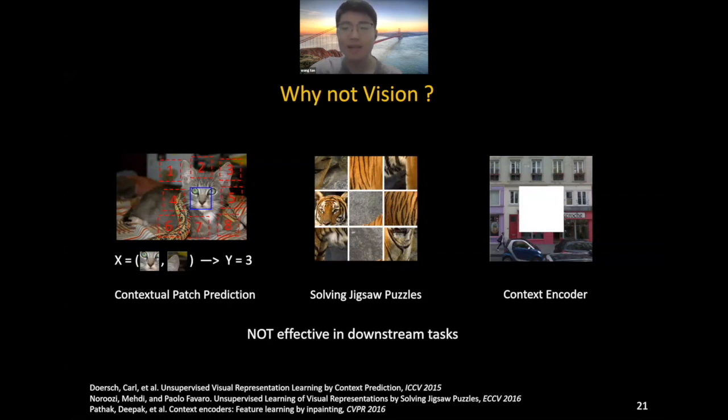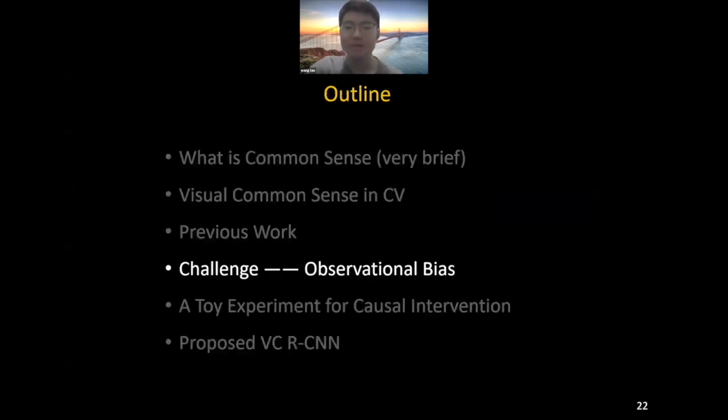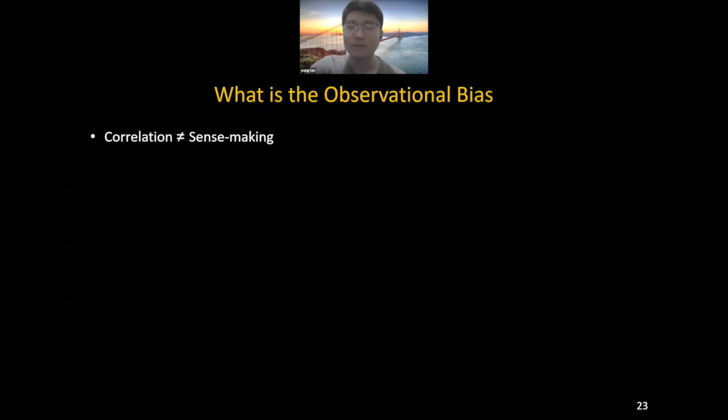The reason is that in NLP, common sense knowledge has already been recorded in discourse. In contrast, once an image has been taken, the explicit knowledge behind the contextualized objects will never be observed. The true common sense may be confounded by the superior observational bias with the correlation prediction. Oh, the bias comes. What is the observational bias?